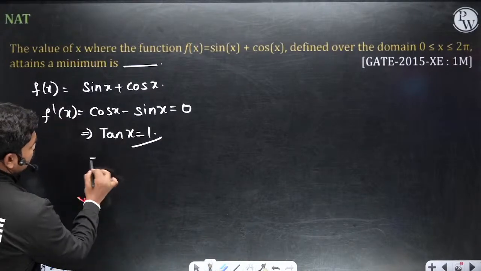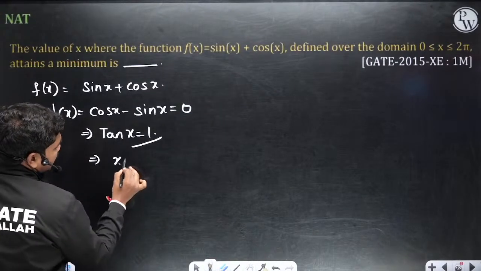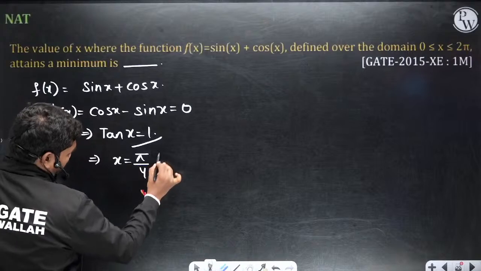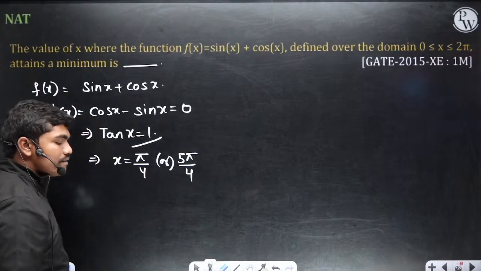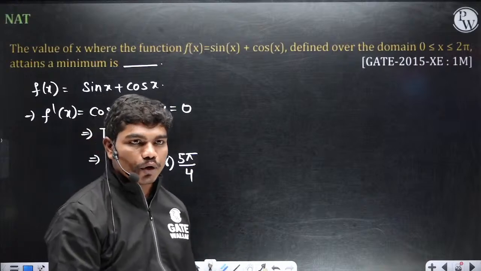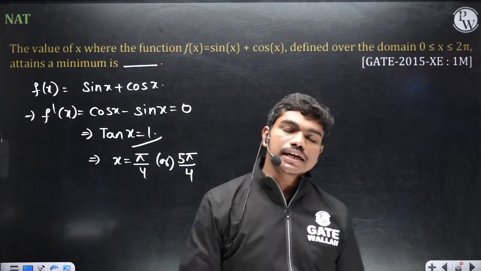Okay, so which means within that interval x is either pi by 4 or 5 pi by 4. These are the only two values where tan x can be positive. Okay, it can be +1 in the first quadrant and in the third quadrant.